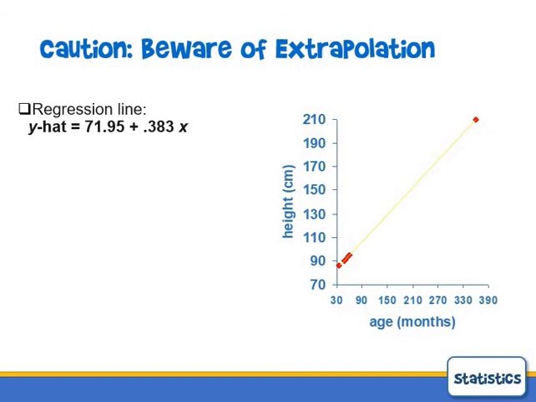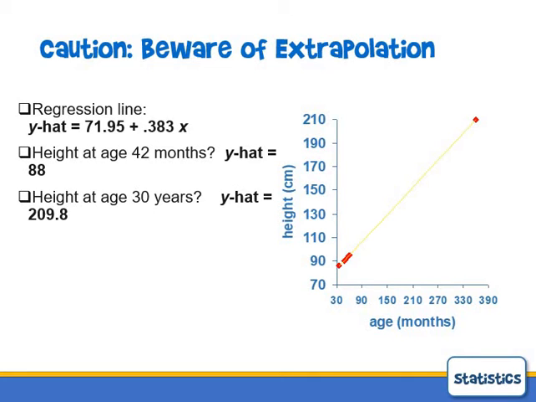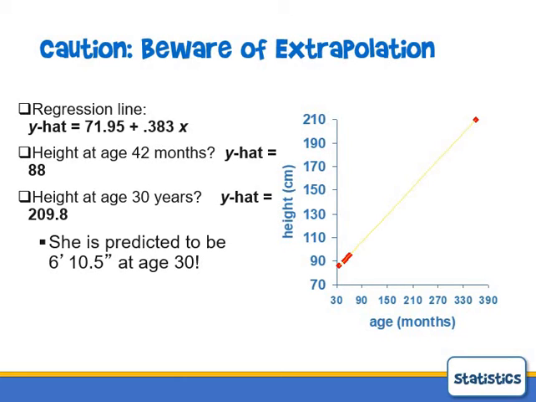I have here the actual equation. If you took the data and found the linear regression, y hat is 71.95 plus 0.383x, and if you plug in 42, you get 88 centimeters, which was reasonable. But if you plug in 360 months, or 30 years, you get 209.8 centimeters, which converts to nearly 6'11", 6 foot 10 and a half inches, which is probably pretty unreasonable for a woman, right? So that's an idea of extrapolation. Anytime you go too far off in the x direction, it's called extrapolation, and it's probably inaccurate, and a lot of times becomes physically just kind of ridiculous.